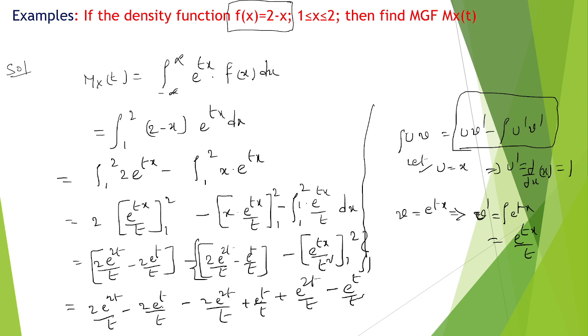If any simplification is there, we can do it anyhow. For example, 2 into e power 2t by t and plus 2 into e power 2t by t will cancel. So again, if any simplification is there, we need to do it. Like this, we can find the average for the moment generating function. Thank you.